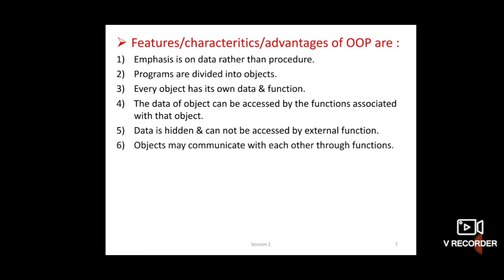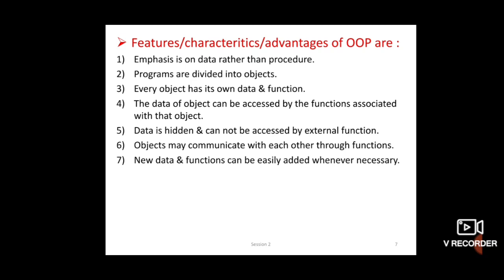Now next is objects may communicate with each other through functions. Means whatever functions are declared in programs, those functions communicate through objects. Every class has objects, and those objects communicate through functions. And one more advantage in OOP language: new data and functions can be easily added whenever necessary.